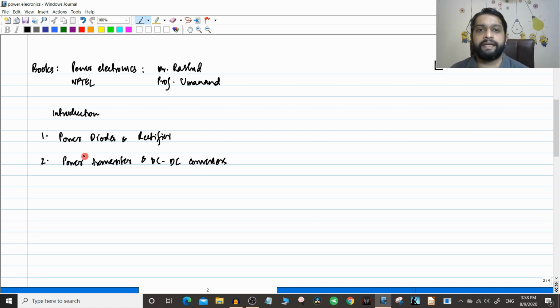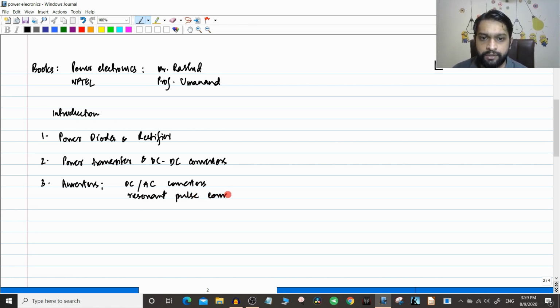So this will be the second part of the course. The third part of the course we will be going through inverters. Here is where things will start to become interesting. So inverters, we will be going through DC to AC converters. This is one important topic that we will see. Then we will see resonant pulse converters.